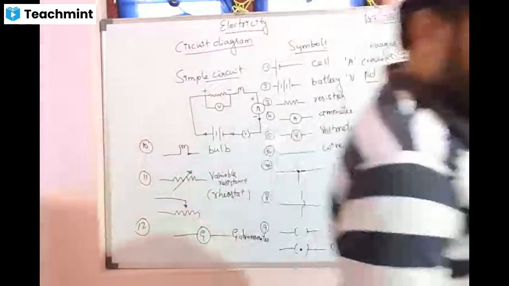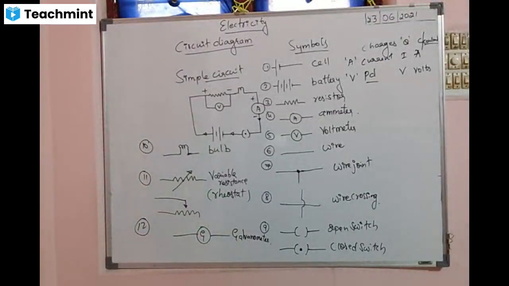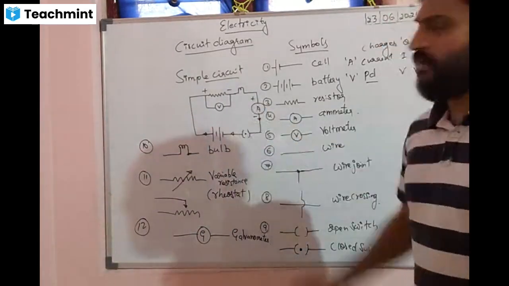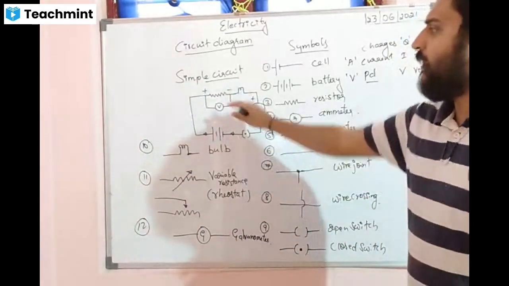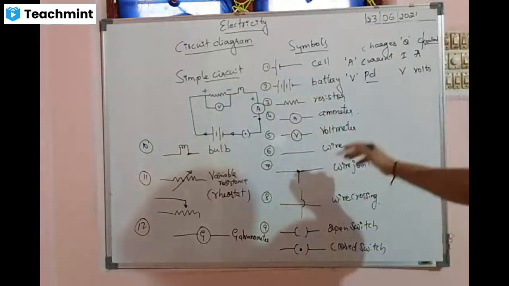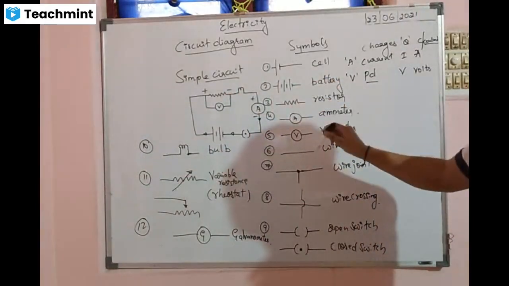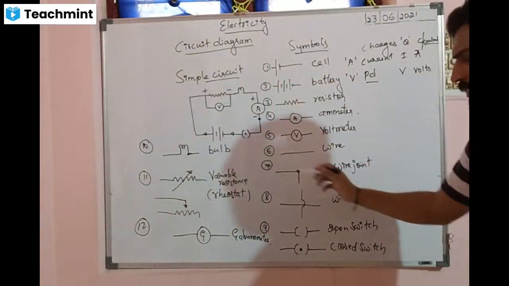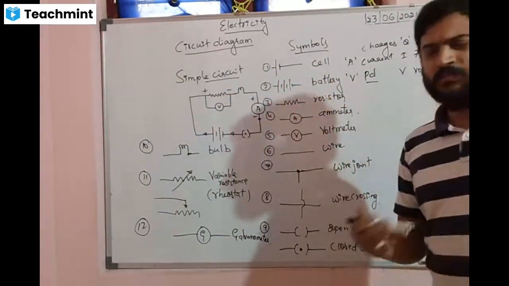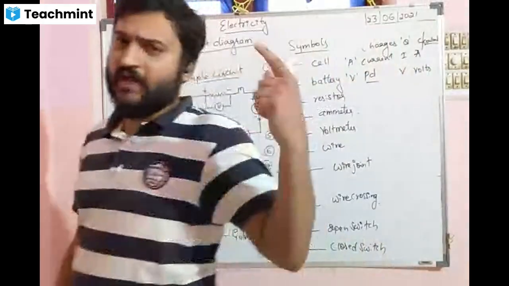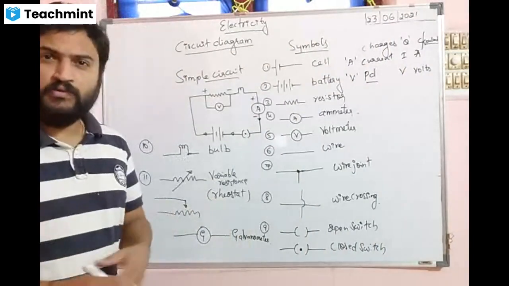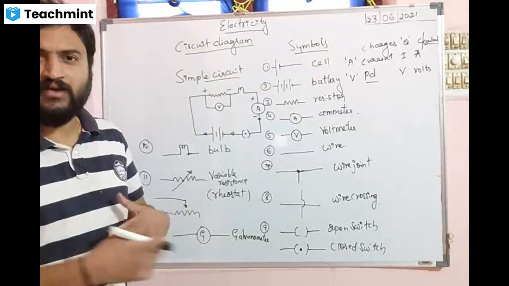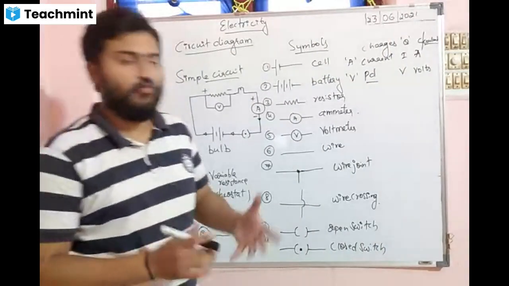These are very important. You will be asked at least one or two from these diagrams. They may ask you to draw a simple circuit and explain what a circuit is. The different components connected in this circuit are explained here on this side. This is a cell, a battery, a resistor, ammeter, voltmeter, a wire. We use different kinds of wire. We use the copper wire. We use a nichrome wire. Have you heard of nichrome wire? Nickel and chromium together form a nichrome wire.